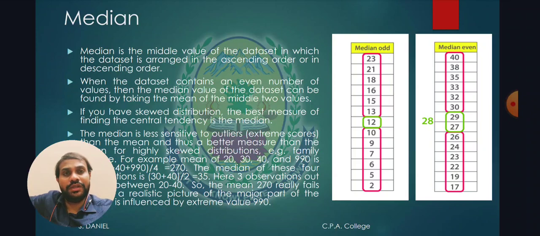Then we check whether the number of data collected is even or odd. If it is odd, there is no doubt the middlemost term is the median of this observation. For example, if I collected 9 data, it is an odd number, so the fifth observed data is the middle value and it is the median value.